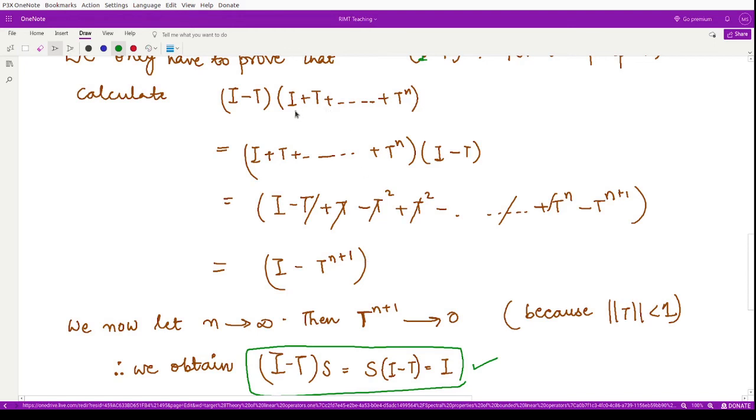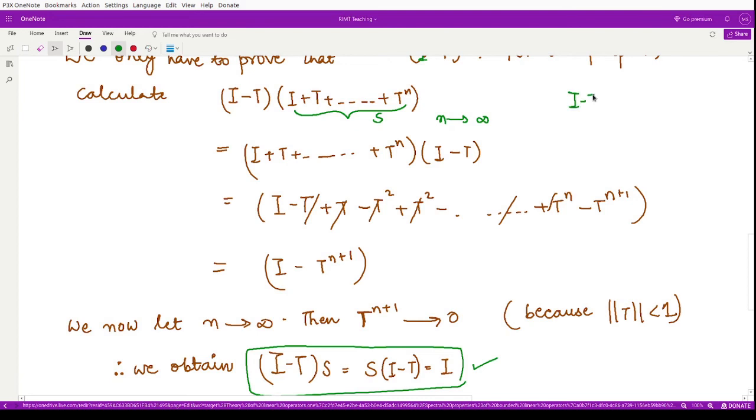And what is this? This is related to S, because as n tends to infinity, this becomes S, since S was the sum of the infinite series of this kind.